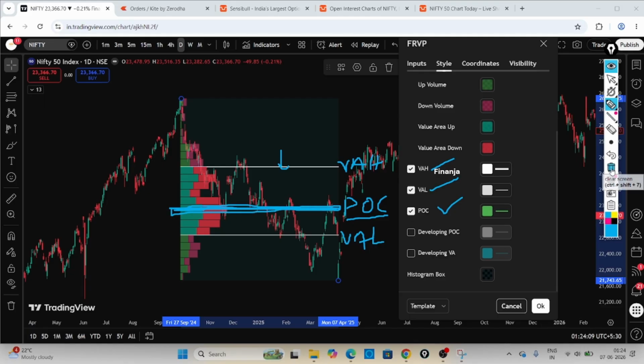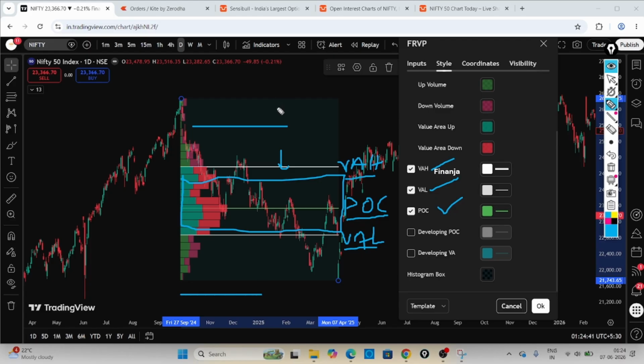I'll just erase this one. Point of control is very important. That is where people will be taking some decision. This is the decision maker, and also this value area high and value area low. This is also kind of a range, we can say. If the market is trading in this range, then it is very useful for the call writers or put writers, the option writers. So this is very useful data.